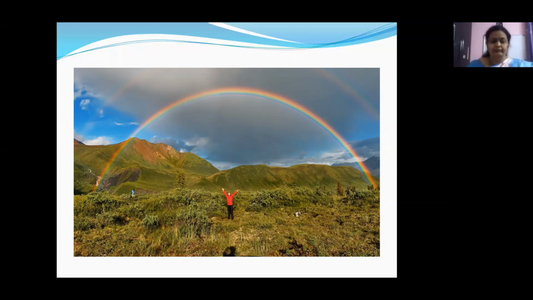So the colors are inverted there. And it is also not as bright as this rainbow. Now let us see what is the reason for the formation, first of all, of this secondary rainbow, and why it is that the colors are reversed and why it is dimmer compared to the first rainbow.